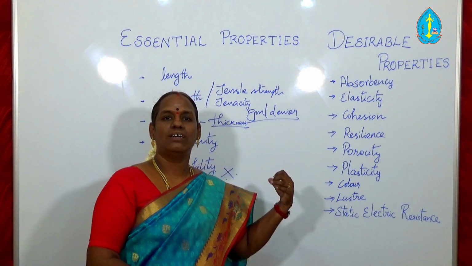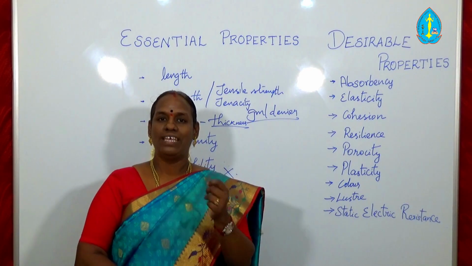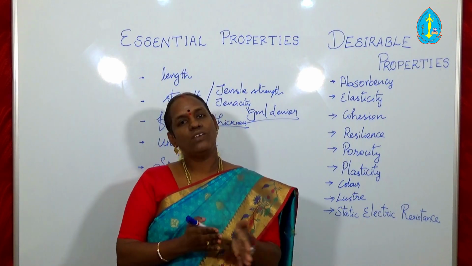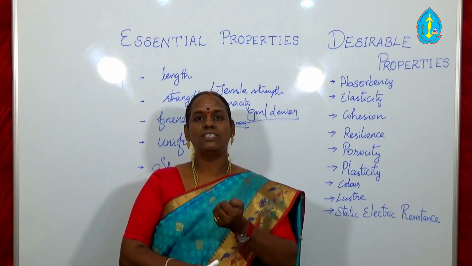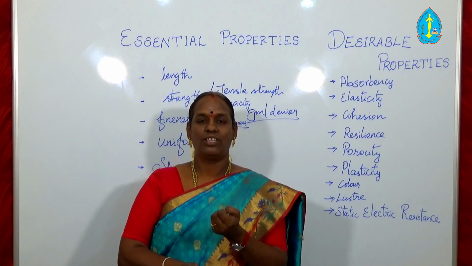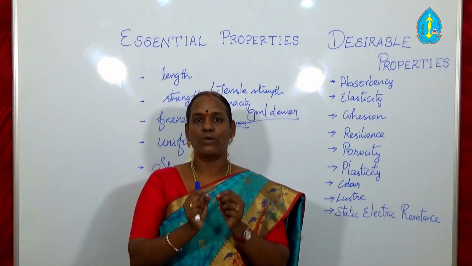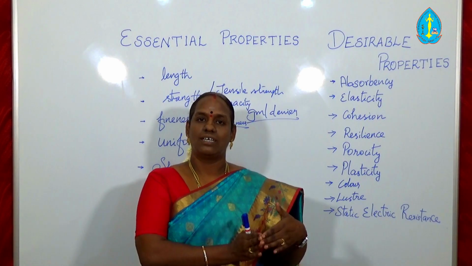So how does the property play a role in converting the fiber into yarn? In case of cotton yarn, we take a bunch of cotton fibers. Okay, we will twist it by hand, which means the fibers hold together. The twist doesn't release. Okay, so the fibers hold together. So this is the property of the fiber which makes it a yarn.